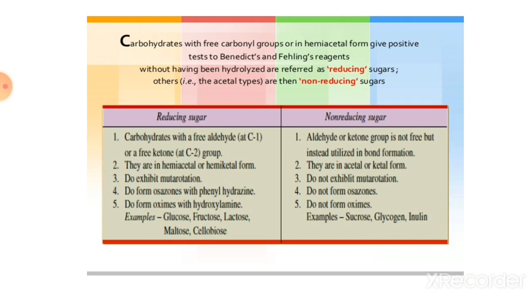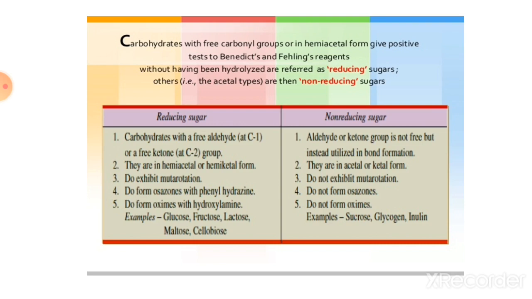Means when carbohydrates are treated with Benedict's or Fehling's reagent, they can be called reducing or non-reducing sugars. Those that reduce the reagent are called reducing, and which can't reduce are called non-reducing sugars.